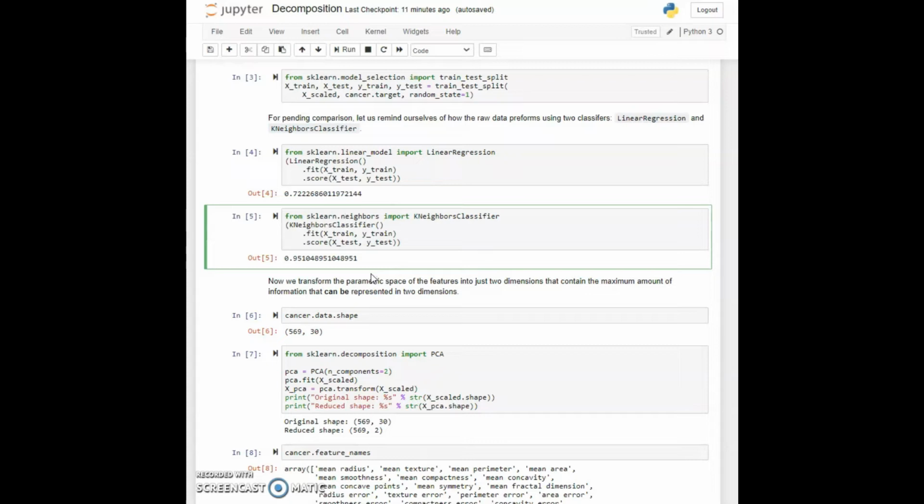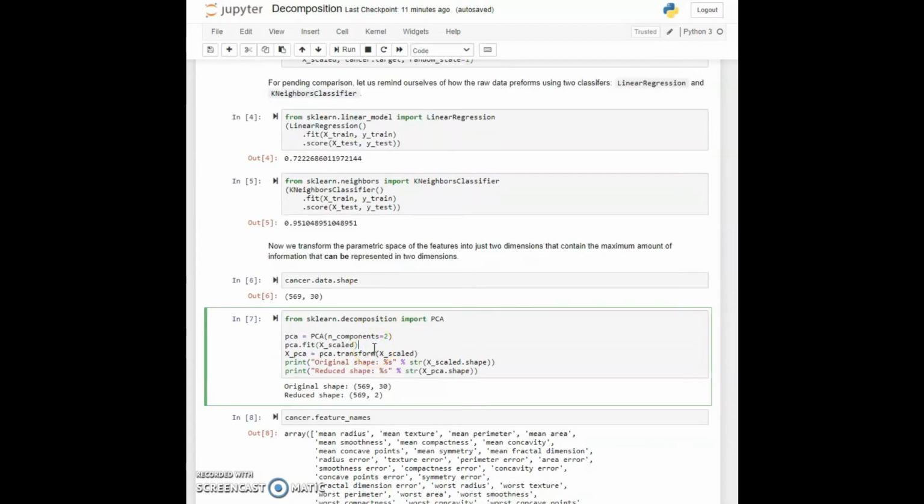But now what we are going to do is we are going to do a transformation of this parametric space. So this is a 30-dimensional space in which these parameters exist. You can imagine 30 orthogonal vectors. So it's more than you can directly imagine, but every measurement on this is some vector in these 30 dimensions.